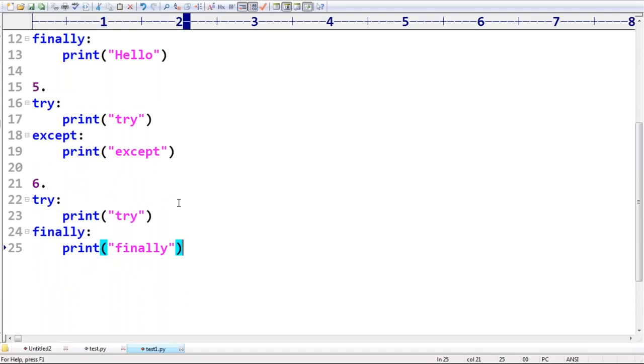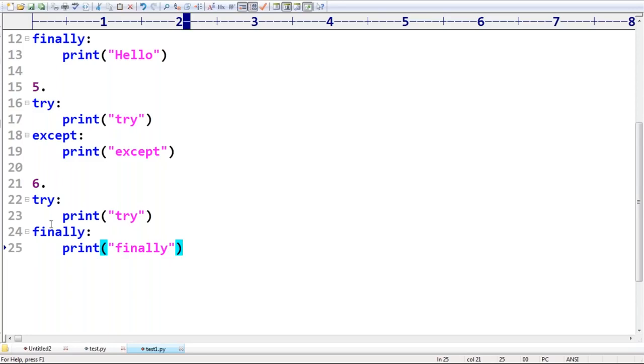Try I'm taking, but I'm not taking except. Can you please tell, is it valid or invalid? Respond. Here much clarification must be required. The people who are coming from a Java background can feel more comfortable than the remaining people, I'm sure. Is it valid or invalid? Okay, make sure, sir, this is perfectly invalid.